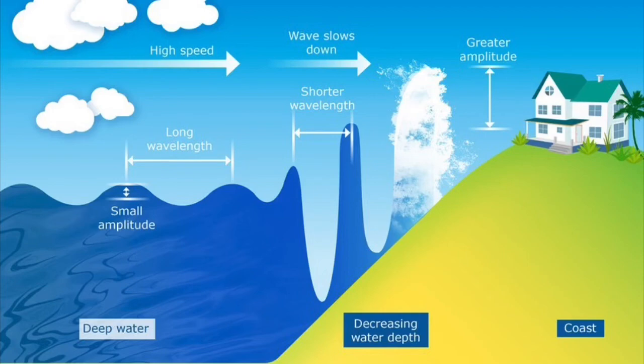In the deep ocean, the amplitude of a tsunami is only a few feet. It cannot be felt aboard a ship or seen from the air in the open ocean. When the tsunami approaches the coastline, its speed decreases and its amplitude increases. The power is proportional to the square of the amplitude times the speed. As the speed decreases, the amplitude increases. The amplitude can grow to a height exceeding 100 feet. The tsunami can strike with devastating force.